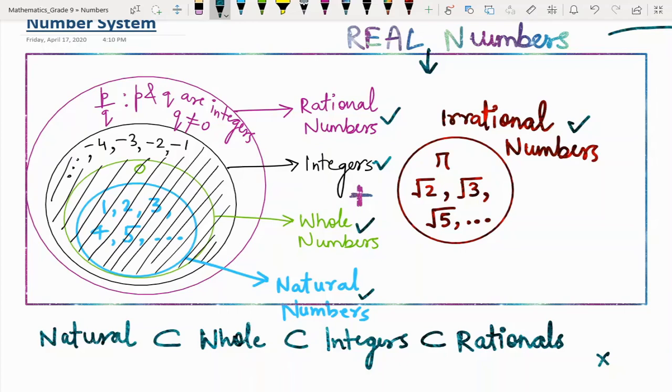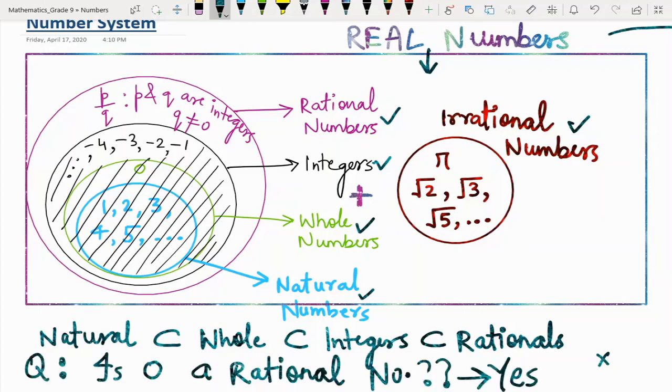The answer is no, because rationals and irrationals are different categories. So my next question is, is 0 a rational number? Yes, because 0 can be expressed as p by q form. I can write 0 by 1, 0 by 2, 0 by 3 or 0 by any non-zero number.